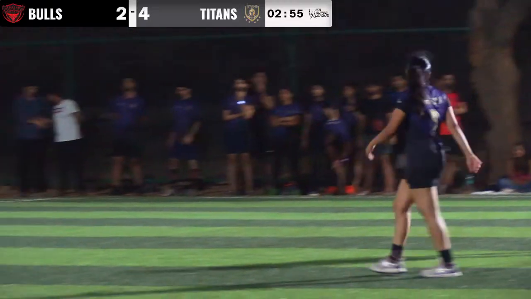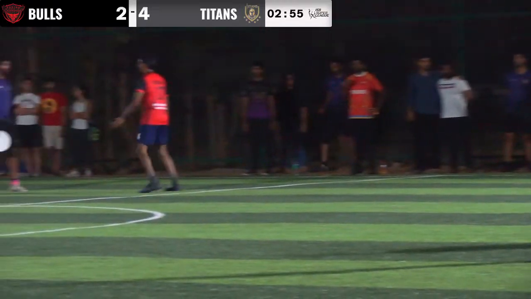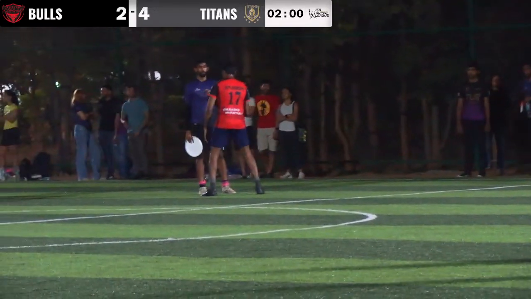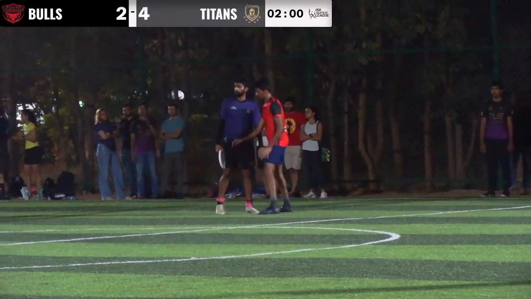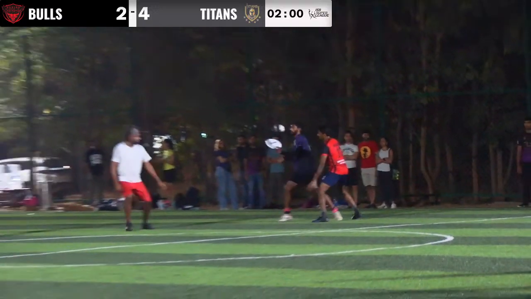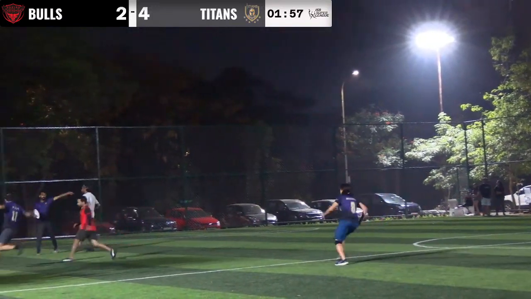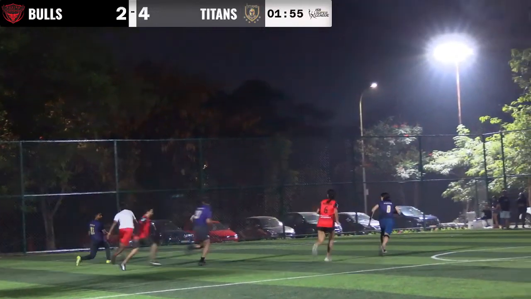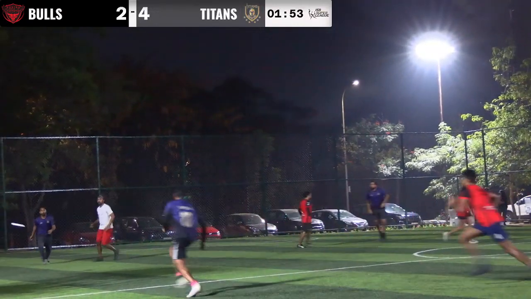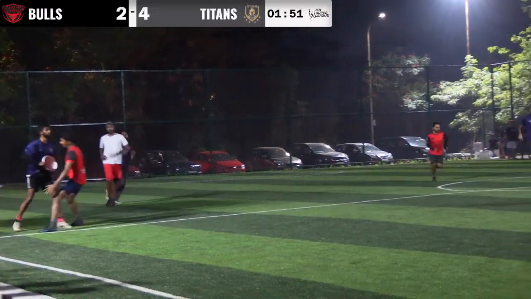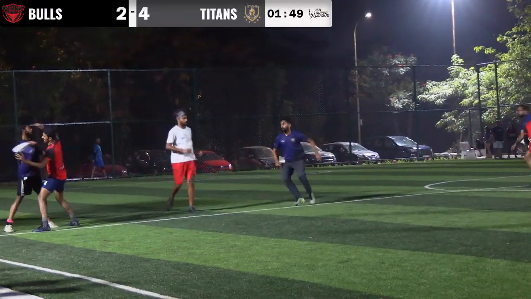Exactly, 2 minutes to go, and Shantanu will have the disc. That was a contested foul, so the disc went back to Shantanu. And Shantanu is circling to Tuhin. Tuhin grabbed the disc. Pujet is trying to grab the disc. I think he's a co-handler. And Shantanu got the disc. Shantanu is looking long, but he's also looking at Tuhin.